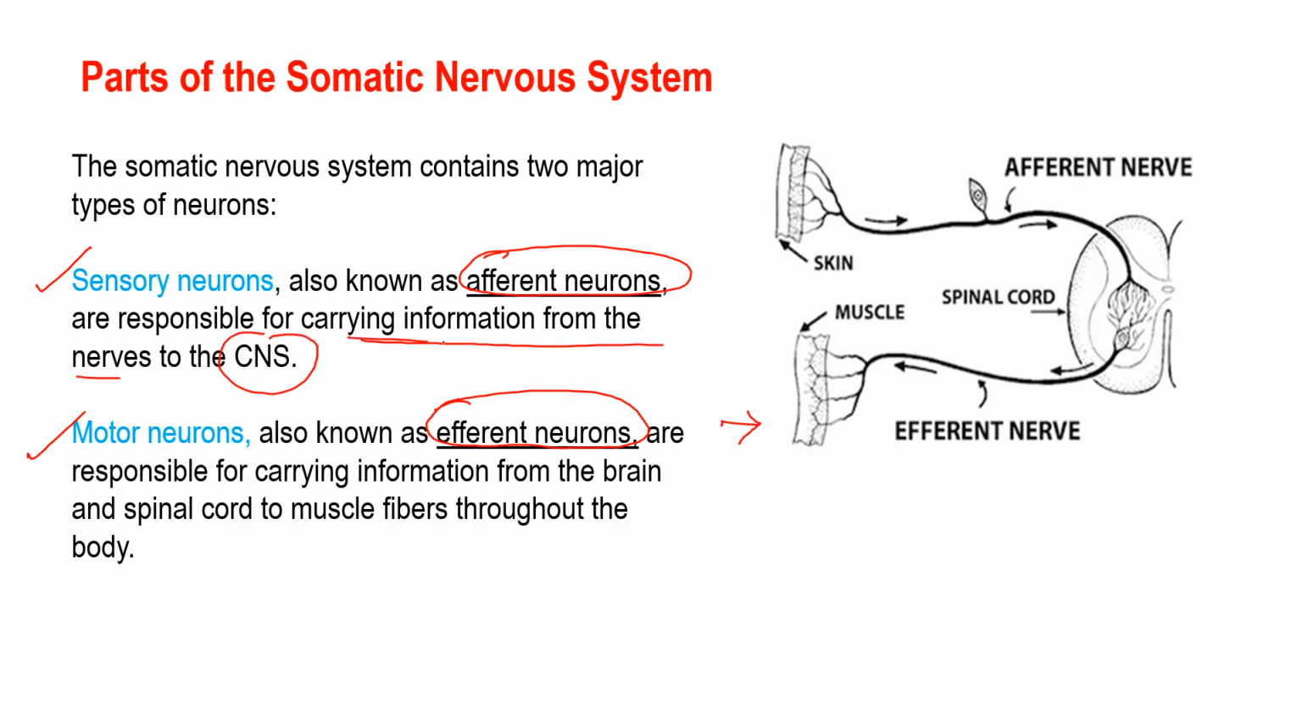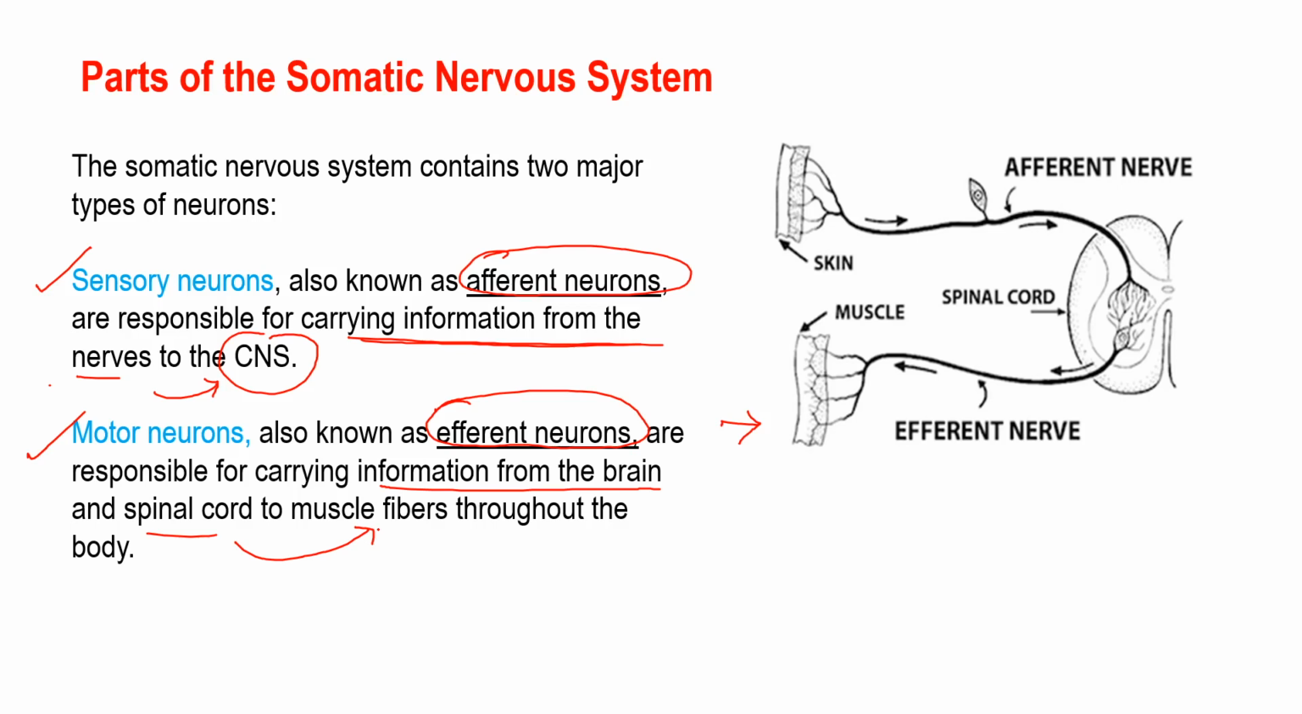So they carry information from nerve to central nervous system, whereas this motor neuron is responsible for carrying information from brain and spinal cord to muscle fibers throughout the body. So basically motor neurons are responsible for carrying information from brain to the muscle fibers of the body. Okay, so the whole mechanism works in a very systematic manner.